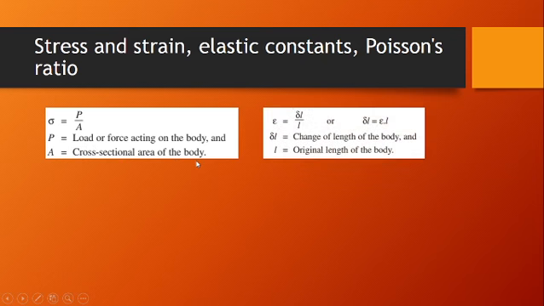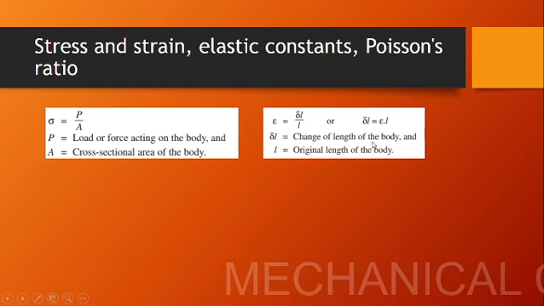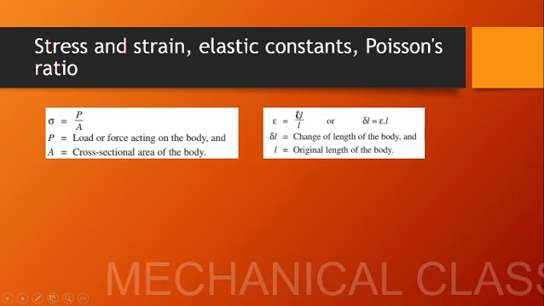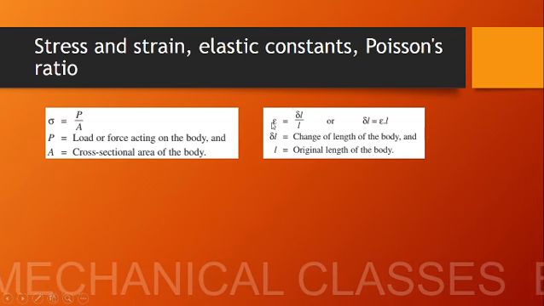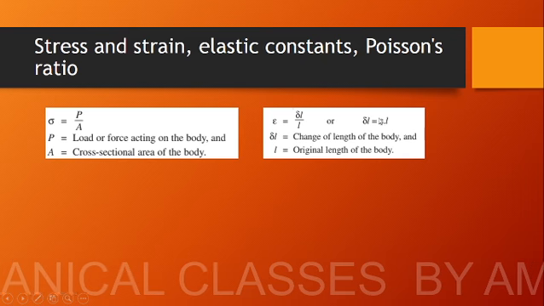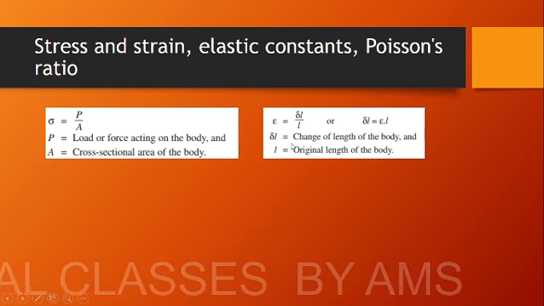Second thing, we will be discussing the strain. Strain can be defined as the change in length by original length. If you apply a compressive load, the length of the beam will reduce. If you apply a tensile load, the length of the beam will increase. Anyway, delta L can be written as change in length, either elongation or compression, divided by total length. So both of these have the same unit, mm or millimeter. So strain does not have any unit. Delta L is equal to epsilon into L, where delta L is the change in length and L is the original length.